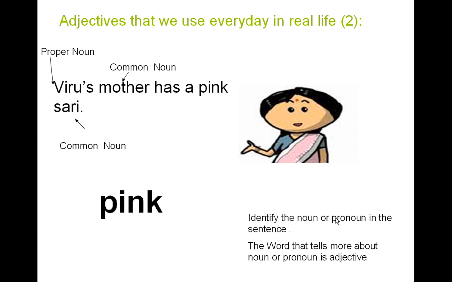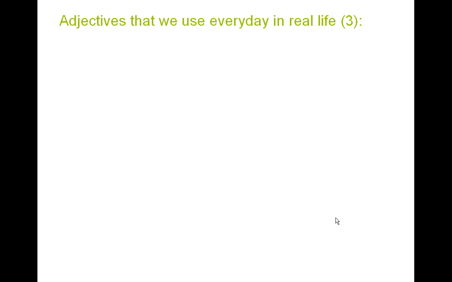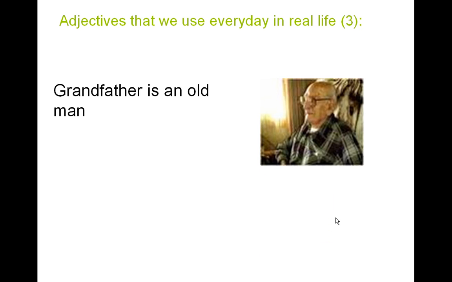Next example. Grandfather is an old man. I have a grandfather, he's a very old man. I'm quite sure all our grandfathers are pretty old. So grandfather is an old man. We could have even added a noun here. So Ramesh's grandfather is an old man. His grandfather is an old man.